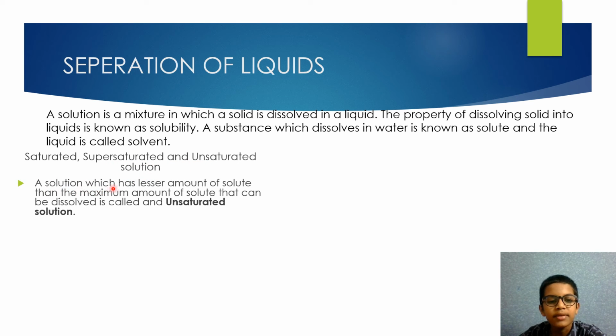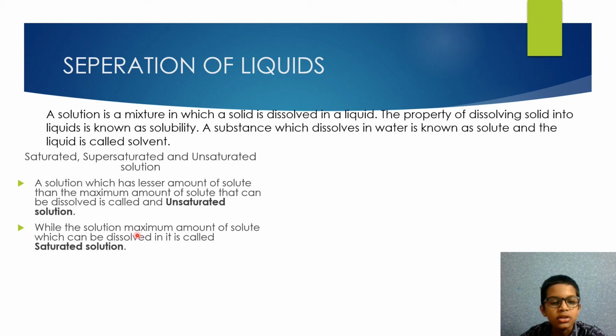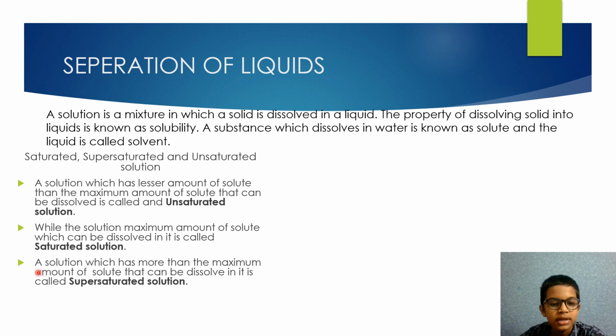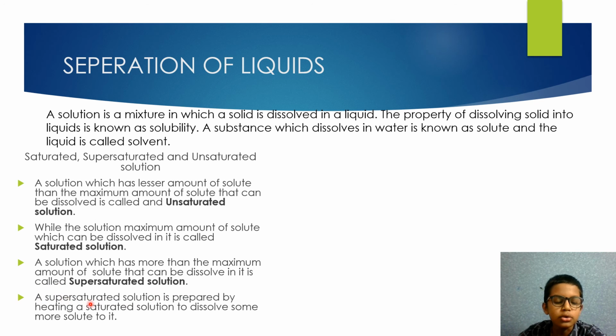A solution which has lesser amount of solute than the maximum amount of solute that can be dissolved is called an unsaturated solution, while the solution with maximum amount of solute which can be dissolved in it is called saturated solution. A solution which has more than the maximum amount of solute that can be dissolved in it is called supersaturated solution. A supersaturated solution is prepared by heating a saturated solution to dissolve some more solute in it.